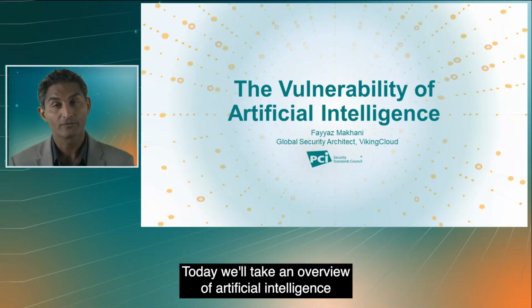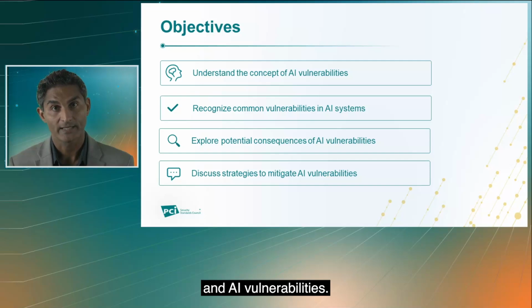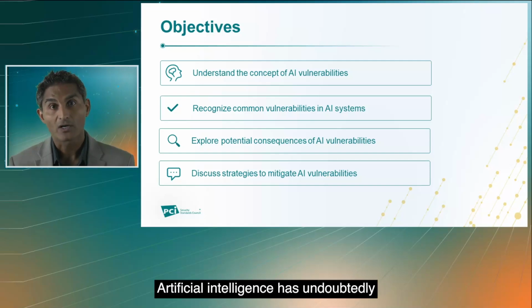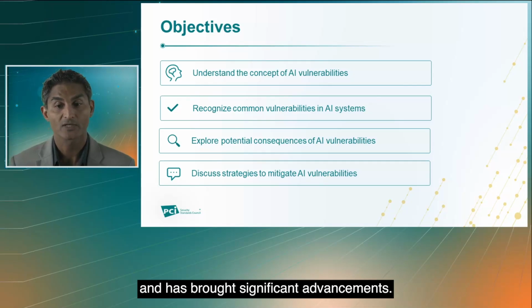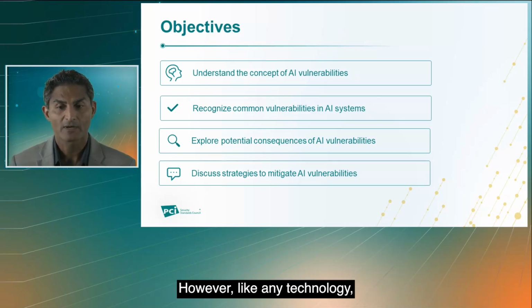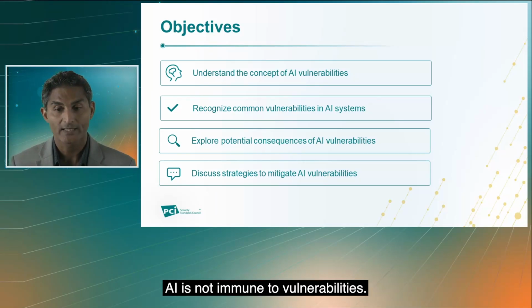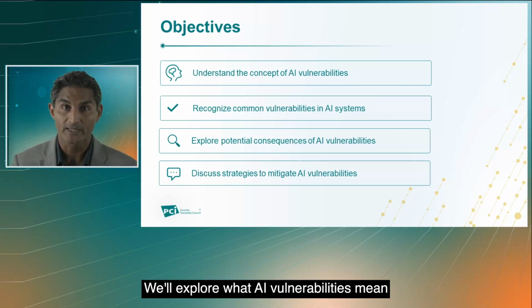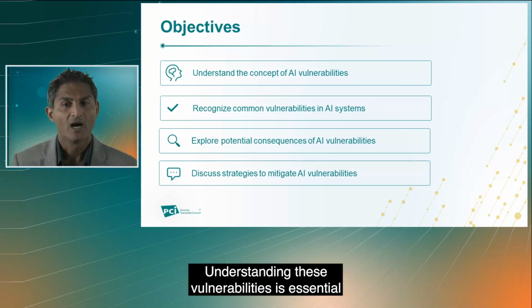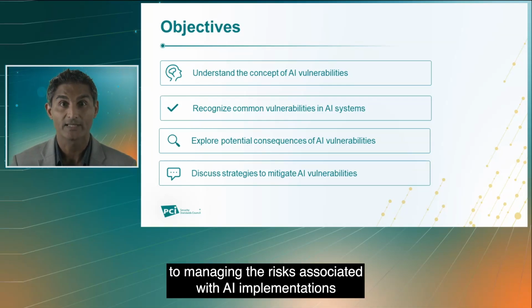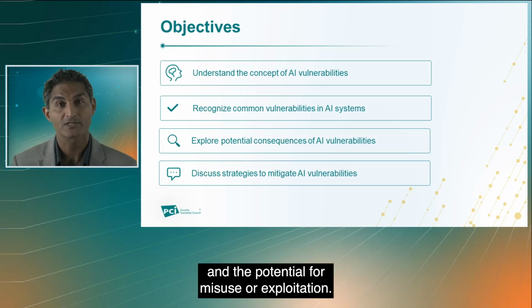Today, we'll take an overview of artificial intelligence and AI vulnerabilities. Artificial intelligence has undoubtedly revolutionized numerous industries and has brought significant advancements. However, like any technology, AI is not immune to vulnerabilities. We'll explore what AI vulnerabilities mean in the context of machine learning and deep learning systems. Understanding these vulnerabilities is essential to managing the risks associated with AI implementations and the potential for misuse or exploitation.